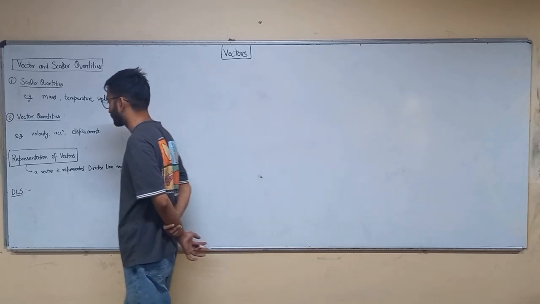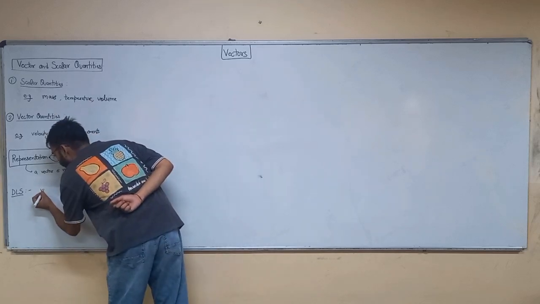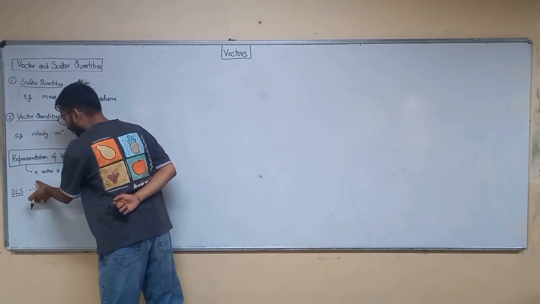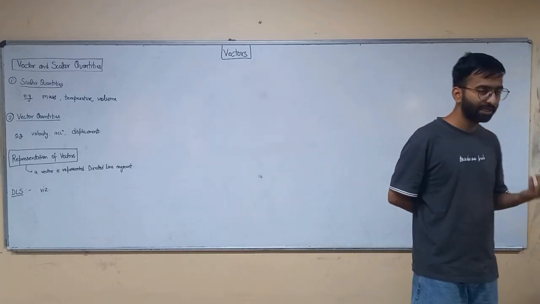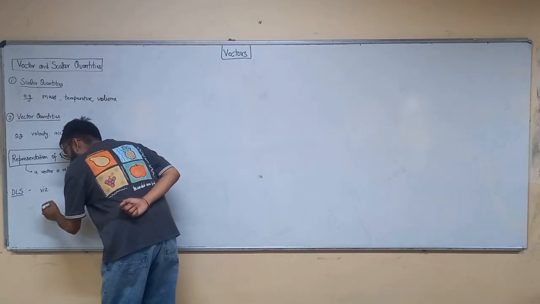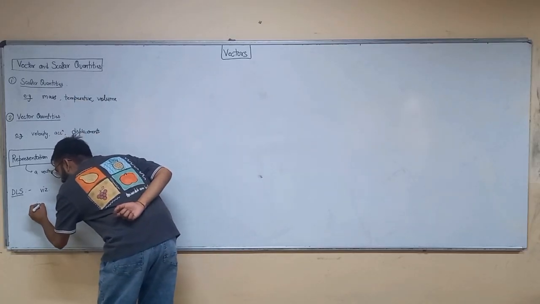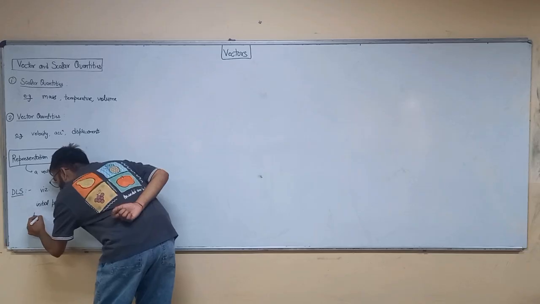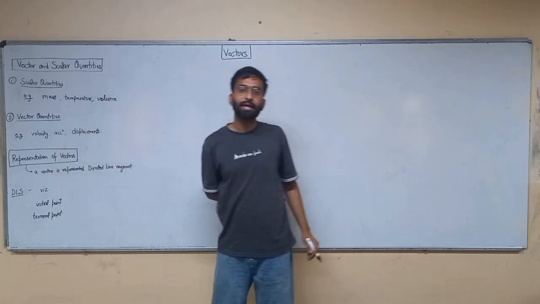A portion of line having two endpoints, initial point and terminal point, is called a directed line segment. Alright.